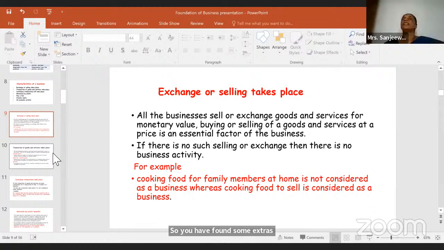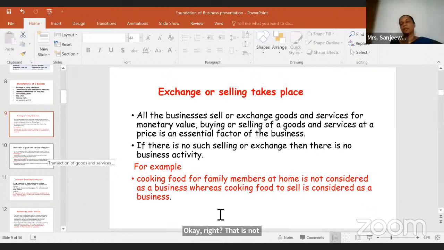So you're giving that to your neighboring house, right? So he pays you for that. But that is not a business. Why is it? You don't do it continuously, no? You just do it only for that time, right? That is not a business because of that.